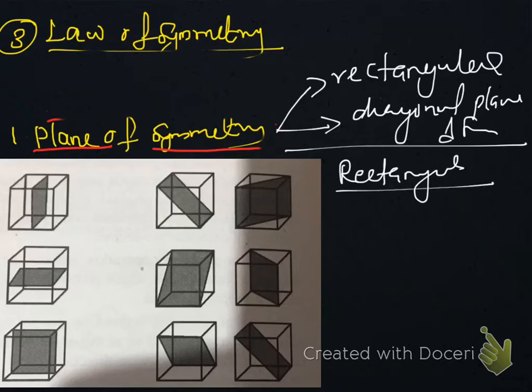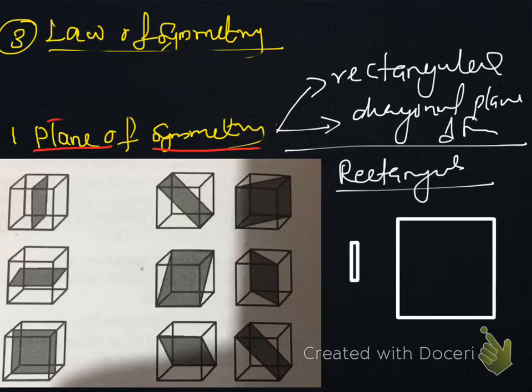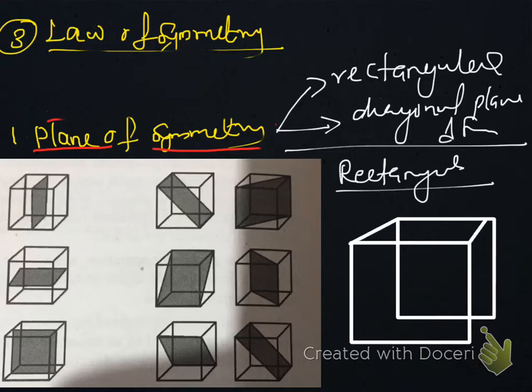To explain this one, at first you have to draw a cube. Consider a cube. We have just completed a cubic shape.